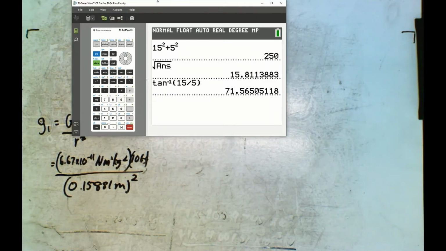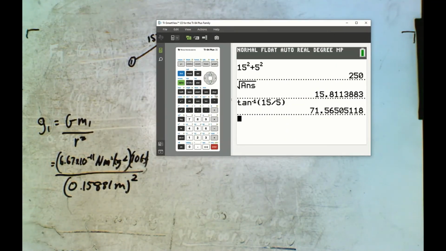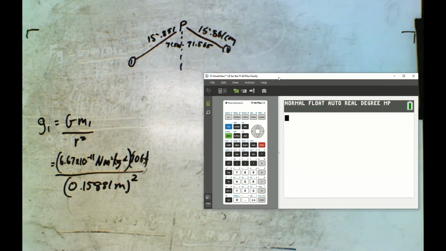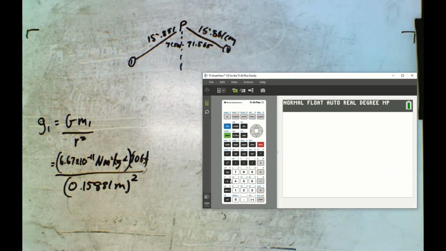Okay, so I'll plug that into my calculator. 6.67 times 10 to the negative 11 times 10. I'll put brackets around it. Oh, I didn't mean to clear all that. Shoot, I wanted those numbers. Sorry, I'm going to redo Pythagoras, 15 squared plus 5 squared.